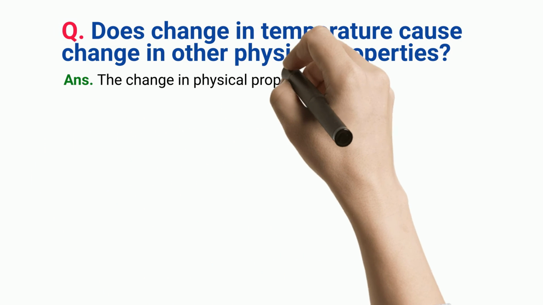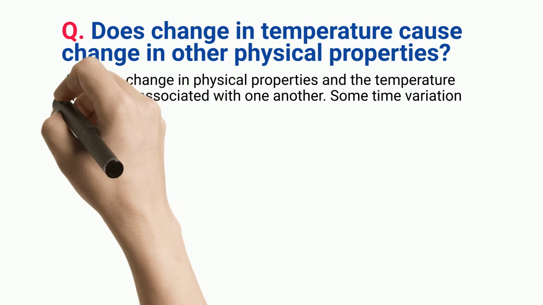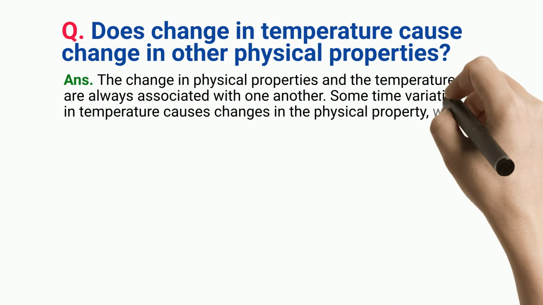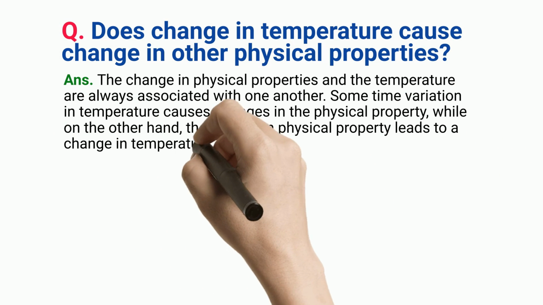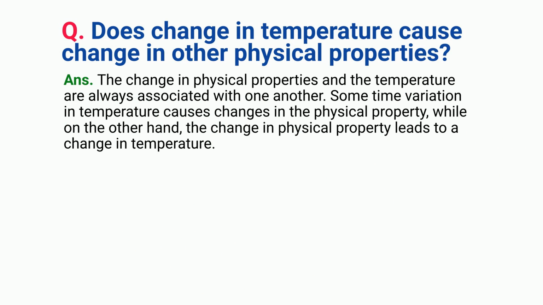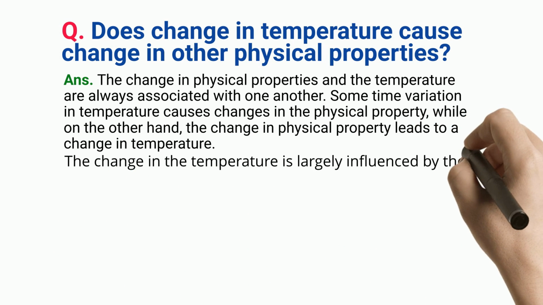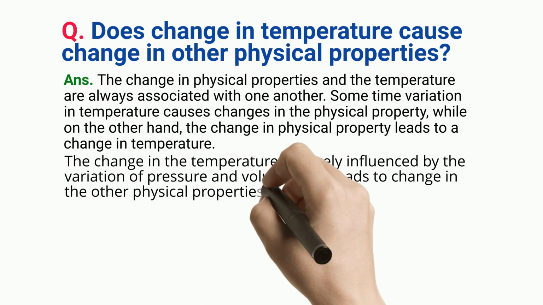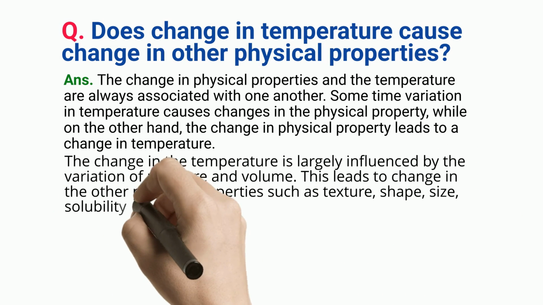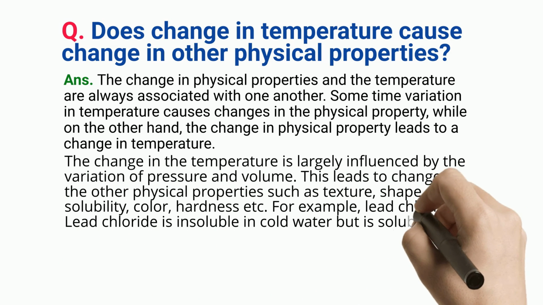Does change in temperature cause change in other physical properties? The change in physical properties and the temperature are always associated with one another. Sometimes variation in temperature causes changes in the physical property, while on the other hand, the change in physical property leads to a change in temperature. The change in the temperature is largely influenced by the variation of pressure and volume. This leads to change in the other physical properties such as texture, shape, size, solubility, color, hardness, etc.